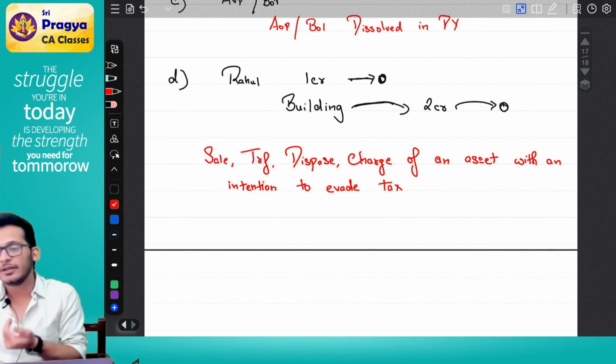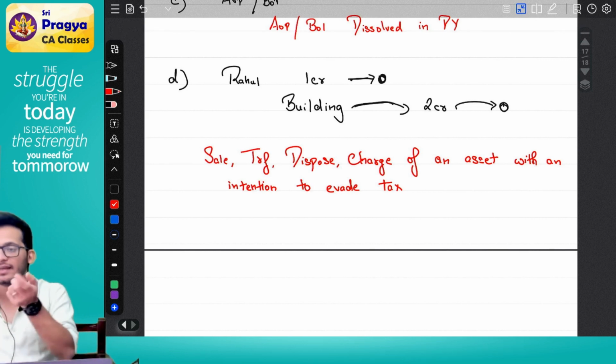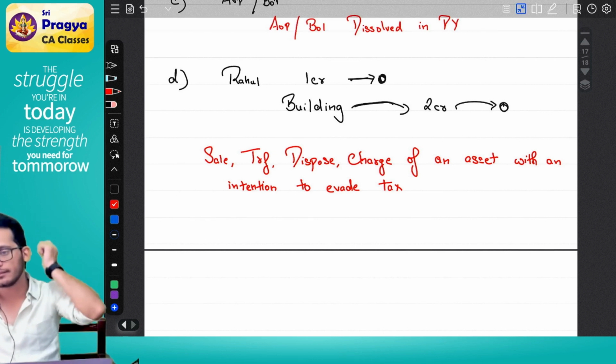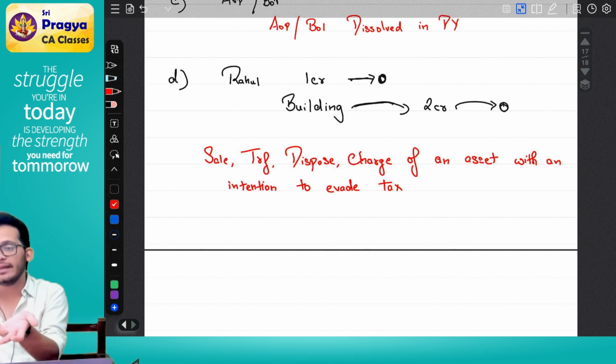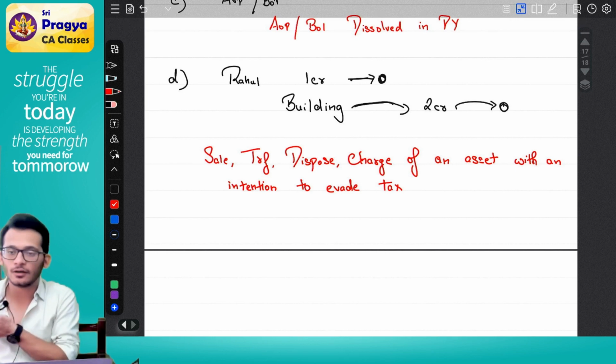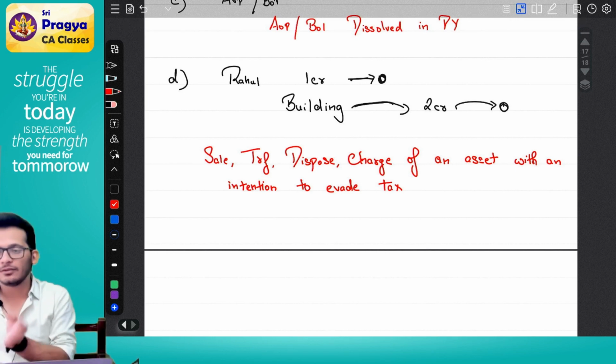Today you are asking me to pay tax on that building, which means technically the seller owed a tax, now the buyer is paying. Because obviously the buyer will go and ask the seller to give money. The seller will say, I don't have money. If the seller had money, he would have given it to the assessing officer itself. He doesn't have money. So what will happen? The buyer will end up giving off the building also. The buyer will end up losing this 2 crores also. Very risky scenarios.